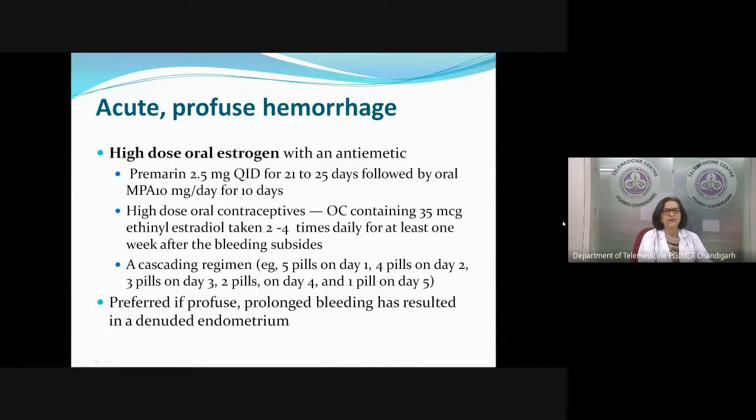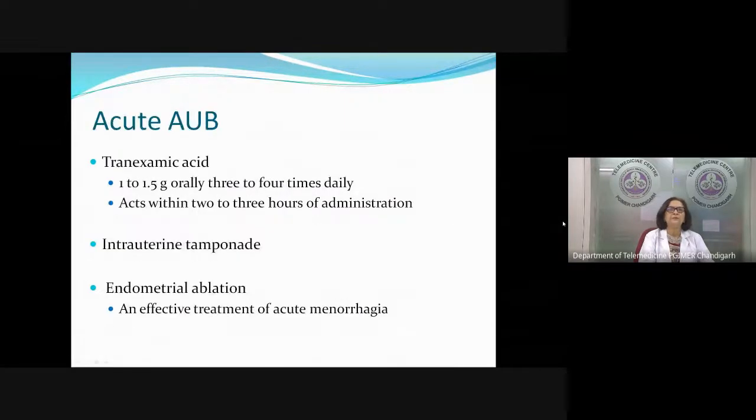We cascade it down, 5 pills on day 1. That means when it is hemostatic, then reduce it to 4 pills, 3 pills, 2 pills, and we will continue for about 3 weeks or so so that she doesn't bleed again. And by that time, we are able to get a report. This will be a good option if the endometrium is denuded, but still she's having a profuse bleed.